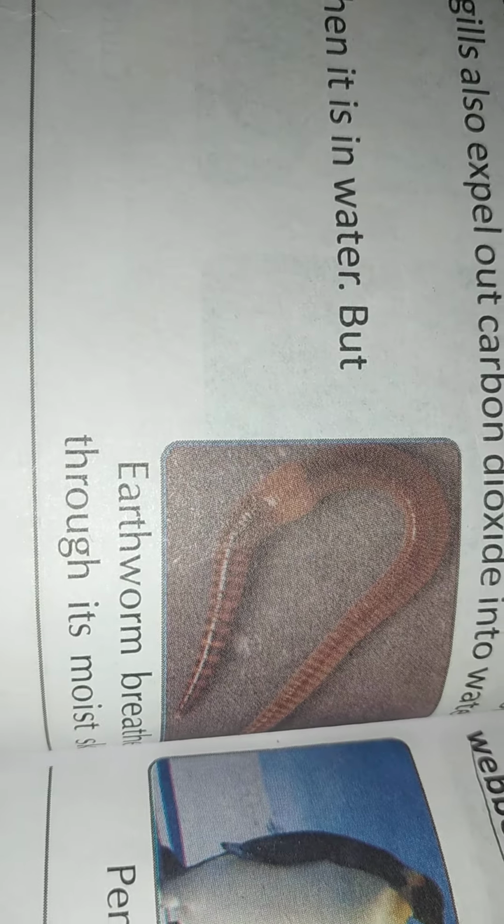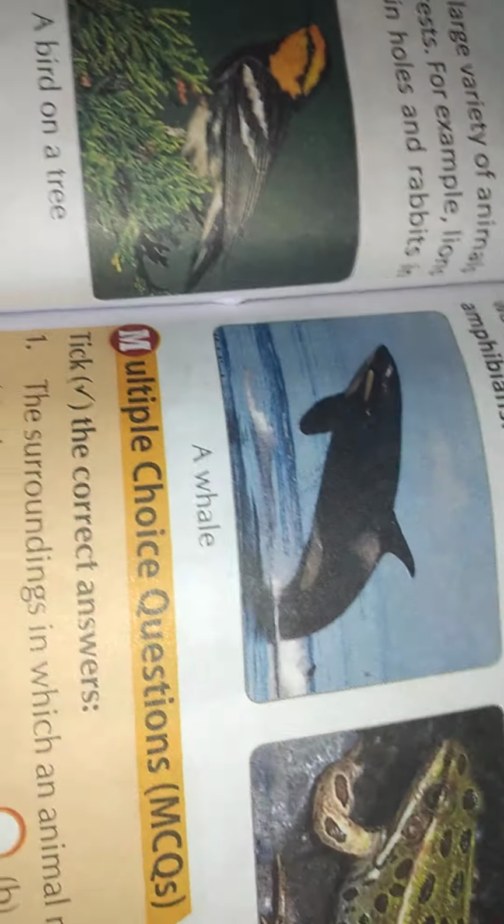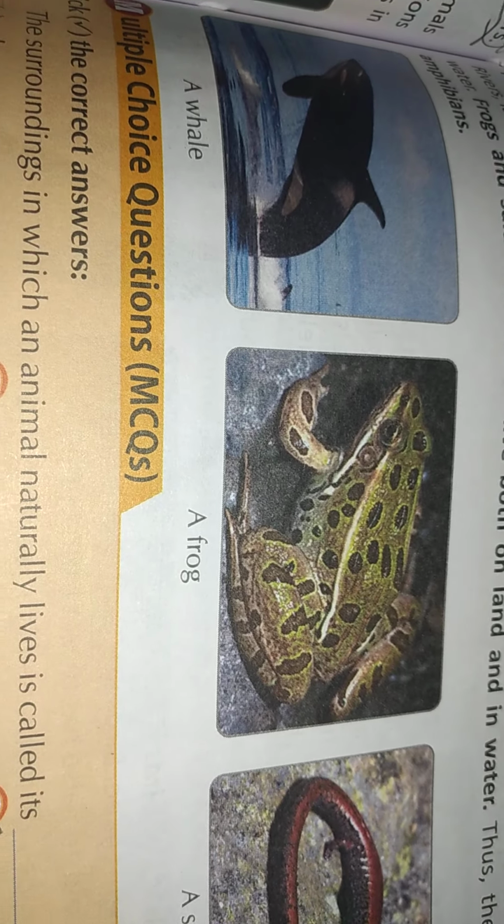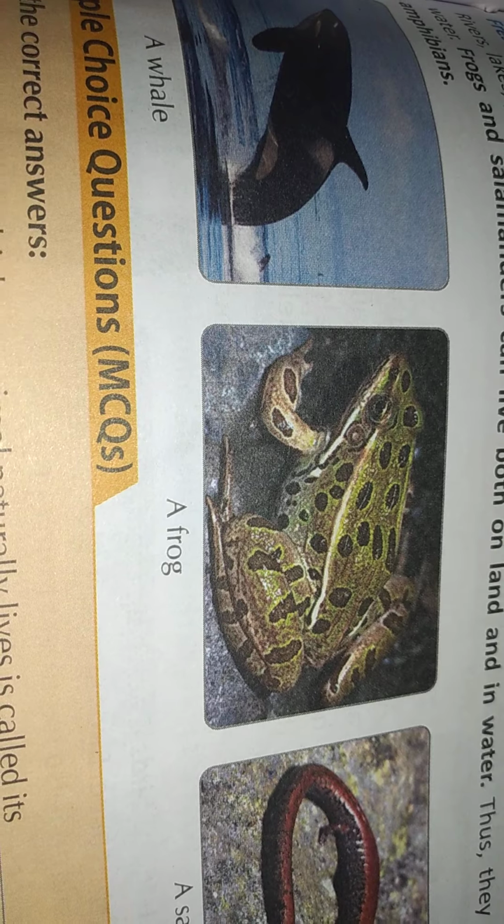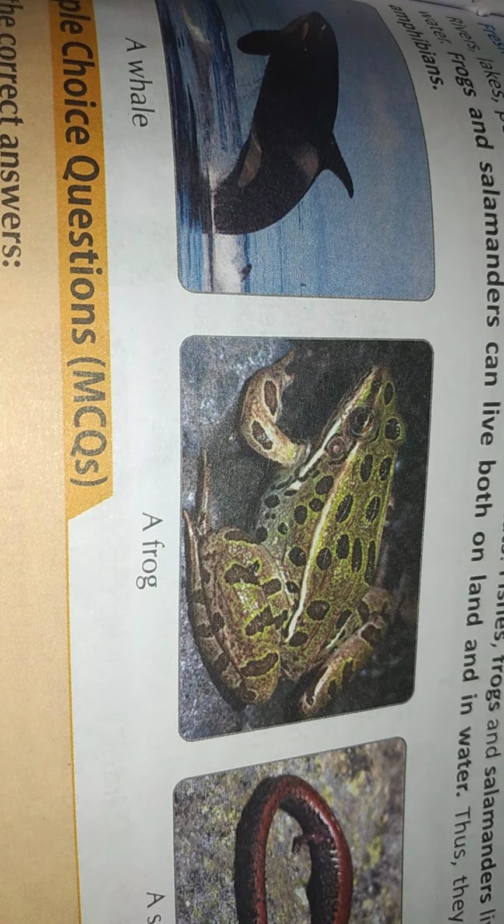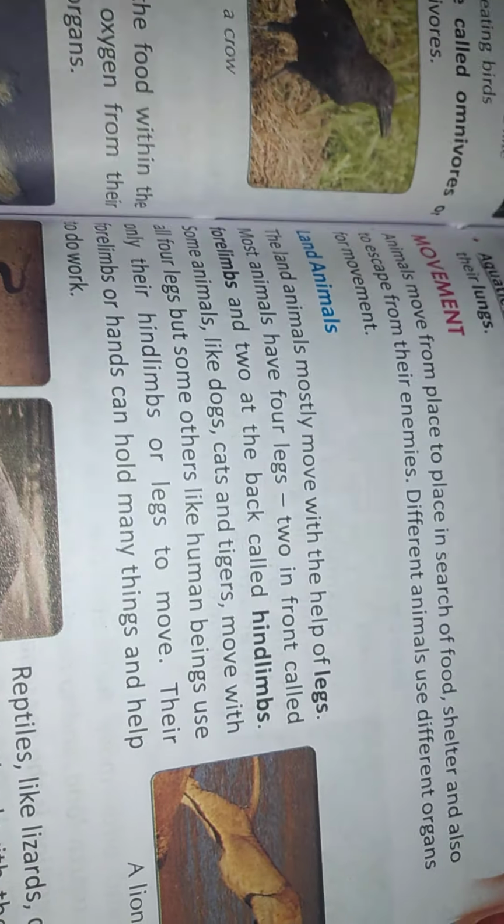Now I will show you the picture of the frog. See this, children. This frog also is breathing through this. It has small pores on the nose, and through those it will breathe. Okay. Next, children. Moving on to the next segment.